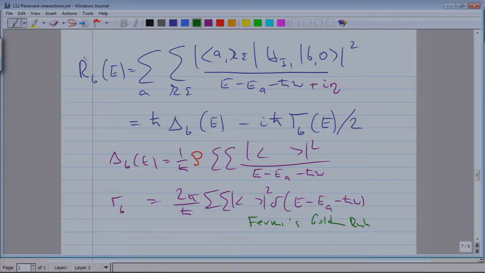And the real part: remember when we discussed the AC Stark shift, the AC Stark shift has a 1 over detuning dependence, and you recognize that here. So this is nothing else than the AC Stark shift, not due to a laser beam, but due to one photon per mode.